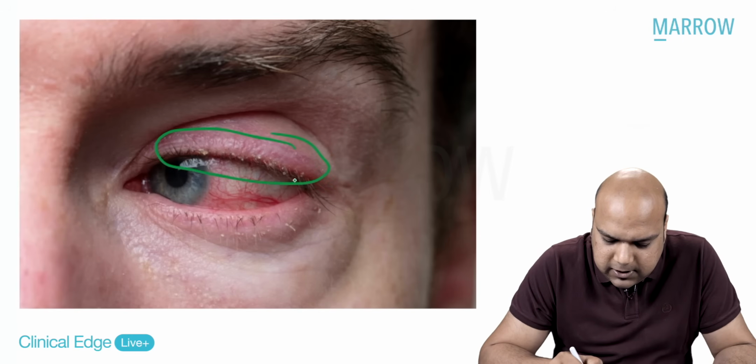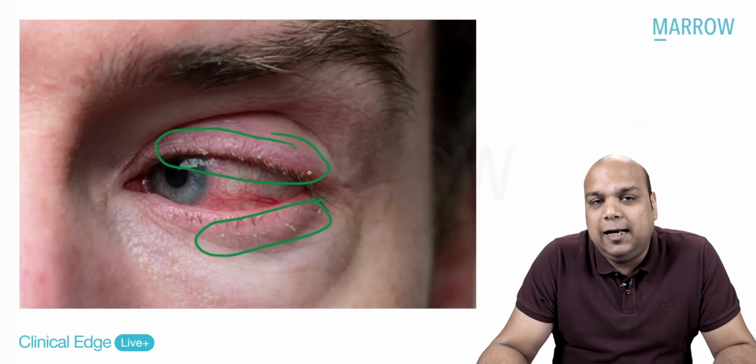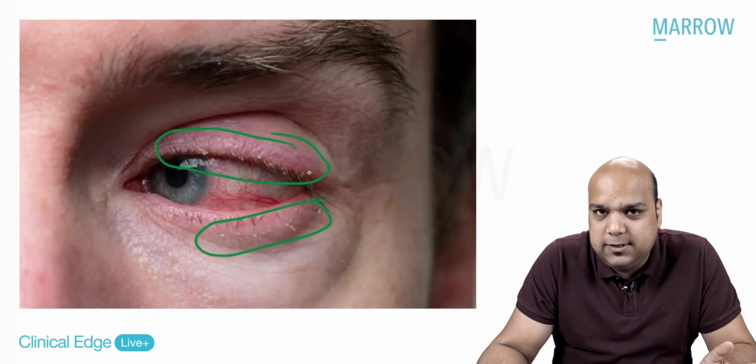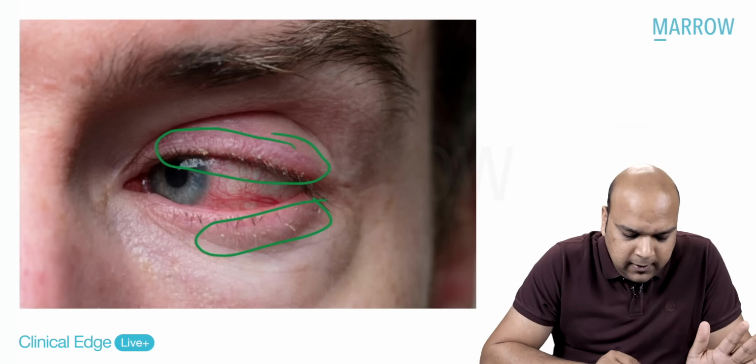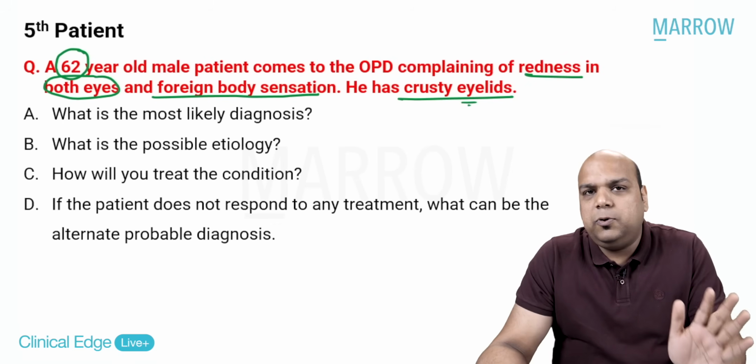This is how the patient walked into the OPD. I hope all of you can appreciate the crusty eyelids. Yes, all of you can appreciate the crusts formed on the eyelashes or on the eyelids. Are we clear about this? So this is the patient essentially. Now, what is the most likely diagnosis?